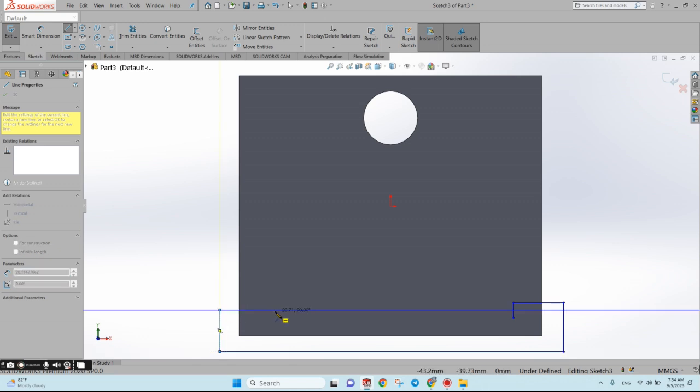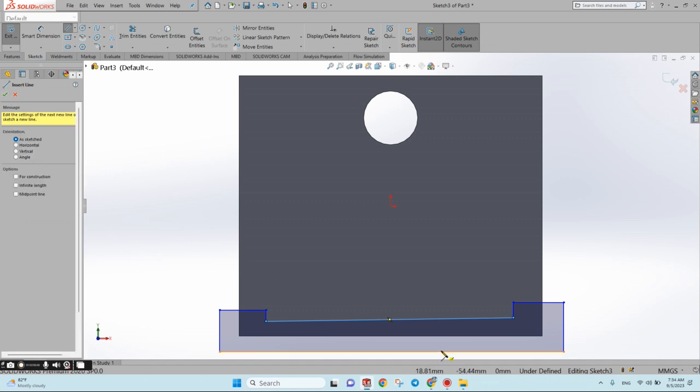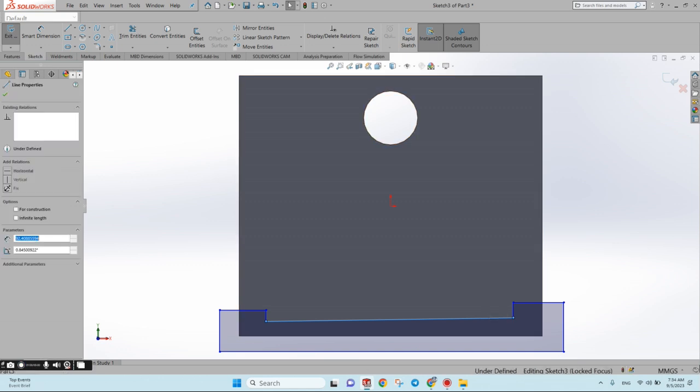Then we can complete the look. Now we only use line again, back to line. And what we need to do is to change a little bit the relation. So here, we can click OK and look at this line.